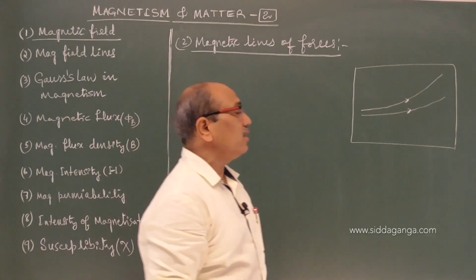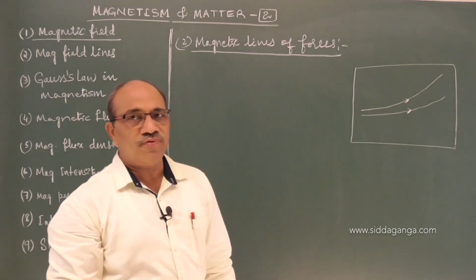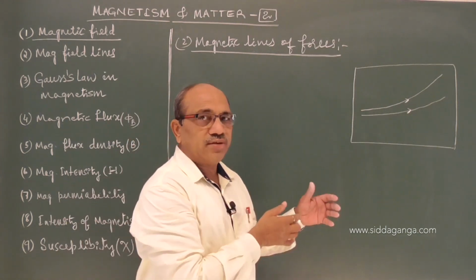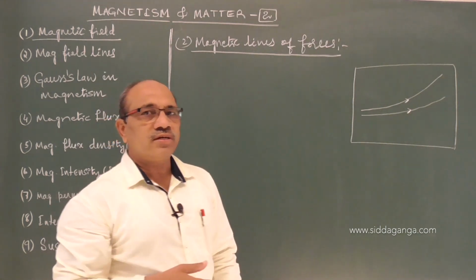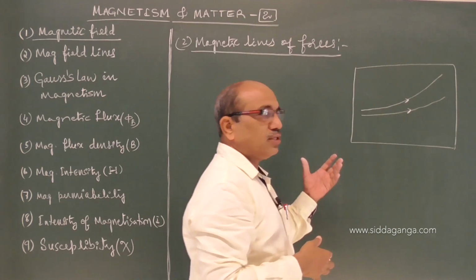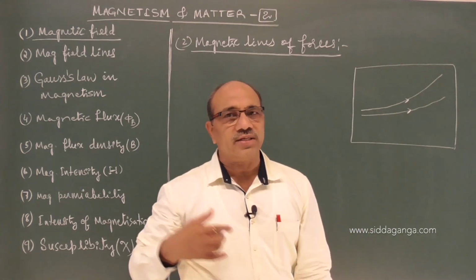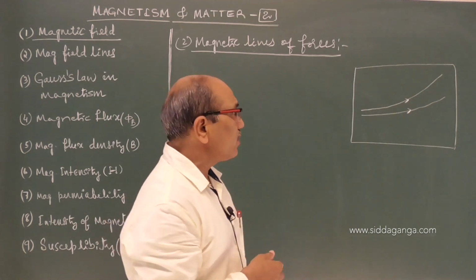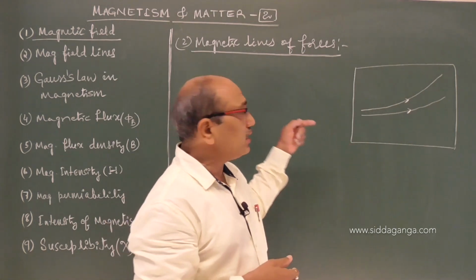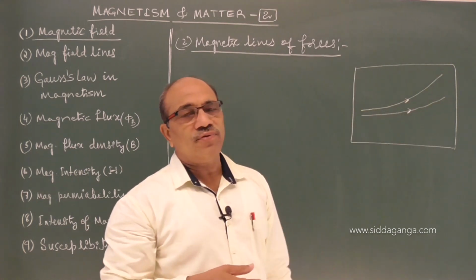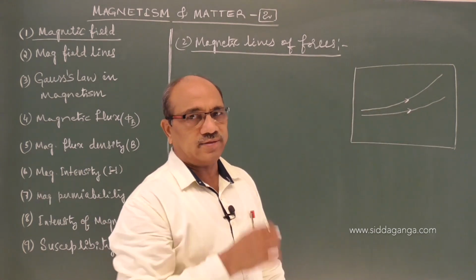To understand the nature of the magnetic field, whether uniform or not uniform, where the field is strong and where it is weak, all this information can be sought by drawing imaginary lines in the magnetic field, like electrostatic field lines. How do we draw them? They are the path traced by a free north pole placed in that region.